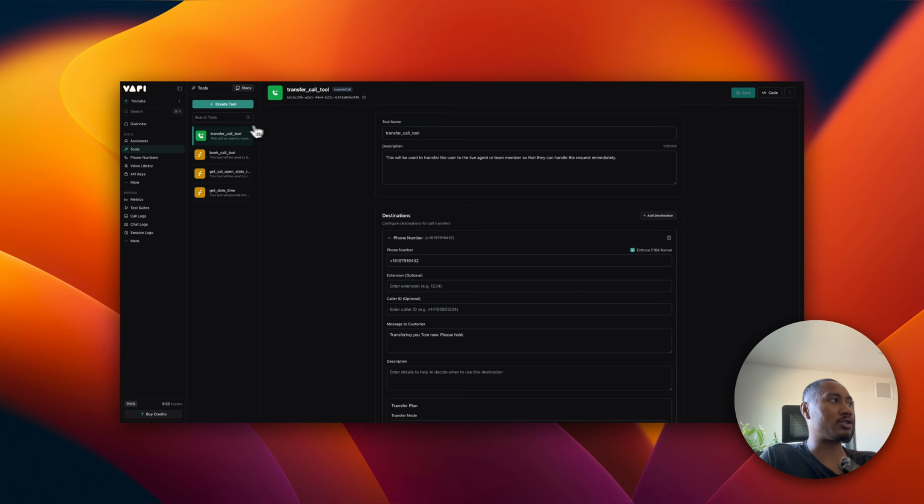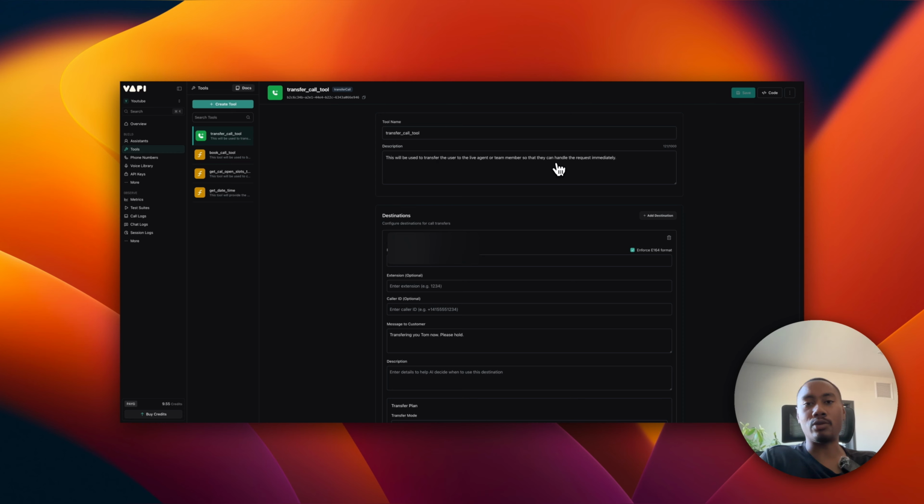The first one is the transfer call tool. We'll use this to transfer the user if they're hot and they want to speak to someone right away, whether it's buying or selling, and they want to discuss their options. This tool will transfer the user to the live agent or a team member so they can handle the request immediately. For the destination, you're going to want to connect whatever phone number you want them transferred to.